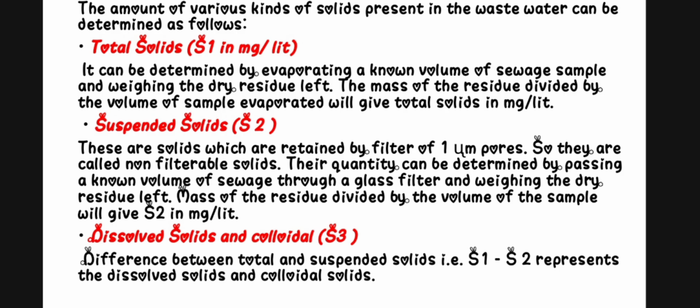Suspended solids are particles which settle at the bottom of the container. Dissolved solids are particles dissolved in the water which give the turbidity of the water, and colloids are also the same.